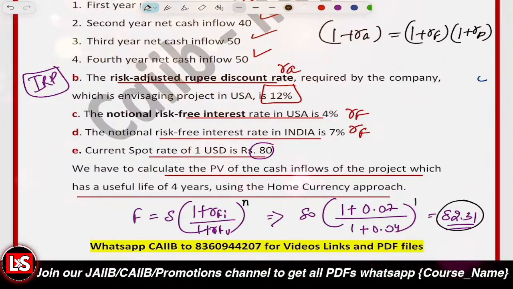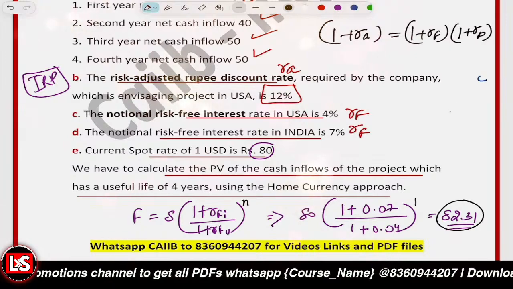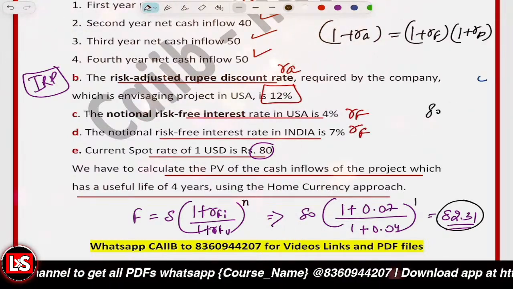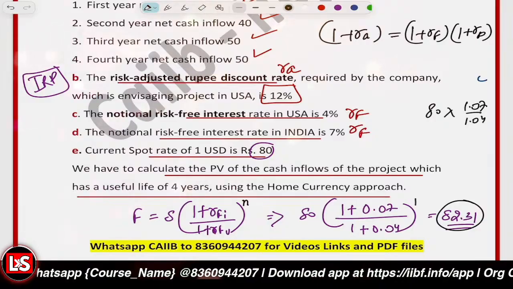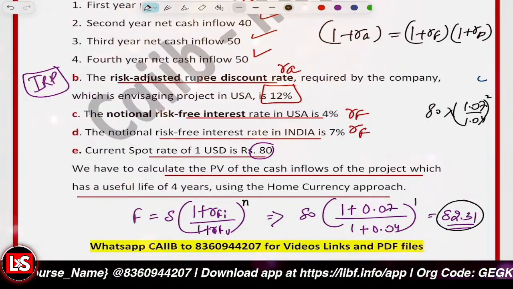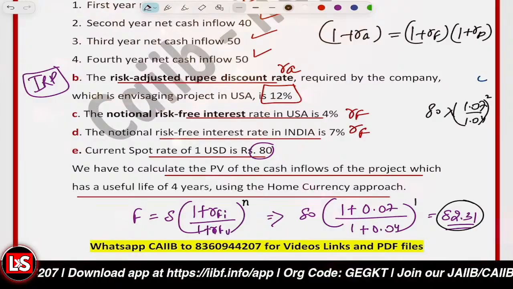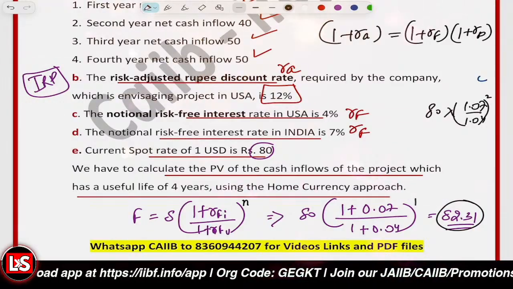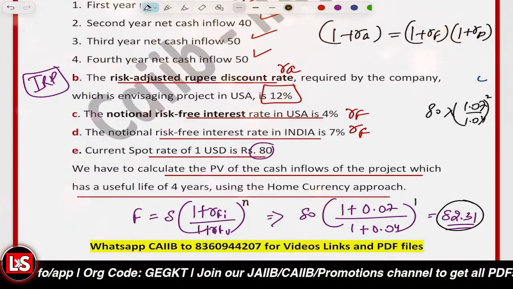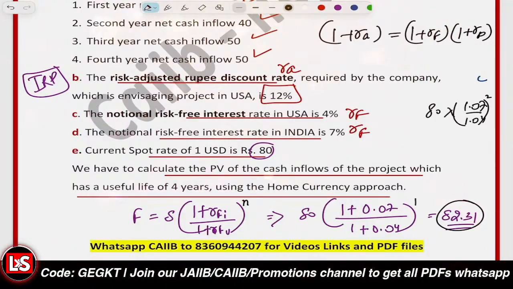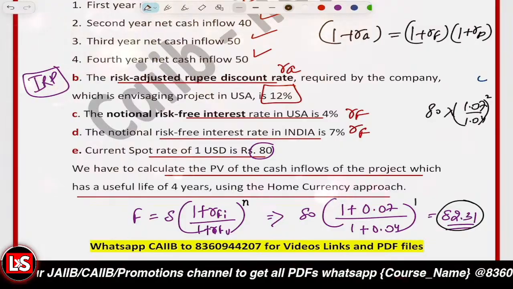In the same way, you can calculate the spot rate after the second year: it is 80 into 1.07 divided by 1.04 raised to power 2. For the first, second, third and fourth year, we can easily calculate the forward rate. That's the point that we have to follow.